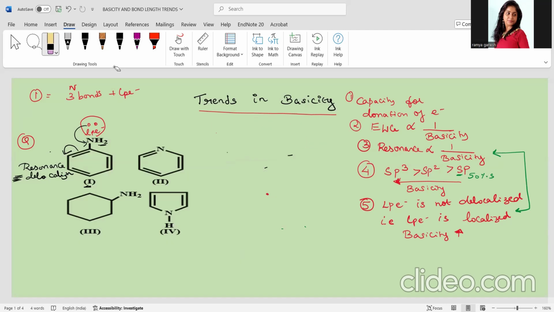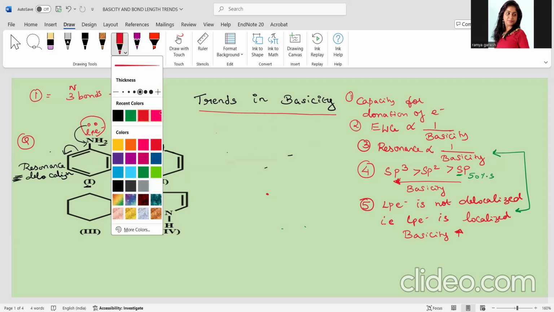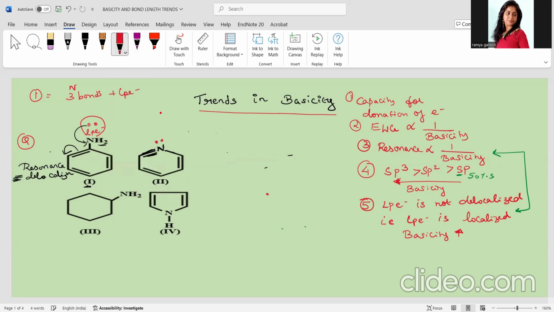So let us look at the second example now. Look at the second example, children. In the second example, nitrogen is there. It has made 1, 2, 3 bonds. And of course, it is having a lone pair of electron here. Correct? But look at this molecule. This molecule is already having 2 pi electron, 2 pi electron, 2 pi electron.